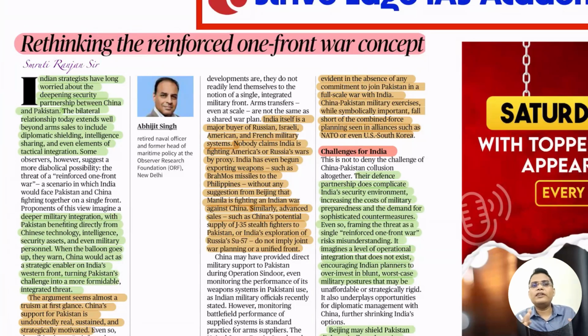We also need to find the fault points in China. Just like China is supporting Pakistan, we can find countries and arm them. Just like the Philippines, to whom we are supplying the BrahMos, we can also supply to Vietnam. We can gradually improve our relations with Taiwan also. If China is not concerned about our security and sovereignty, why should we be concerned about them? So we need to act just like that.